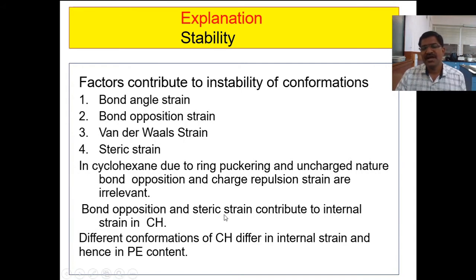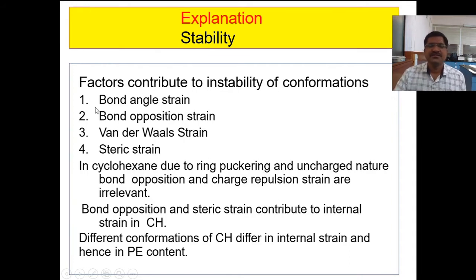Bond opposition and steric strain contribute to internal strain. Different conformations of cyclohexane differ in internal strain and hence in potential energy content. So for these four types of conformations, chair, boat, twist boat and half chair, the values of the four strains are different and therefore the stability is also different.